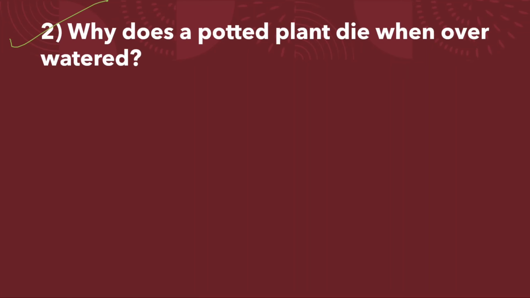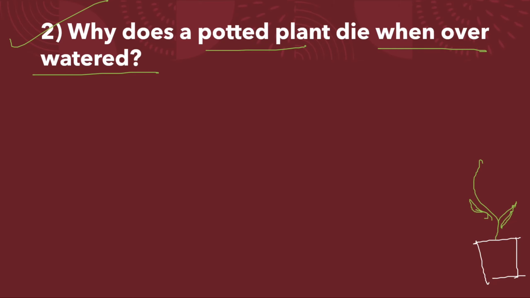Question number 2. Why does a potted plant die when overwatered? Suppose you have a plant in your garden, and suppose it is a rose plant, a beautiful rose plant with lots of leaves, growing and giving you nice beautiful flowers each and every day. Now you want this plant to grow more, so you put lots of water in this plant, every day you are watering this plant.